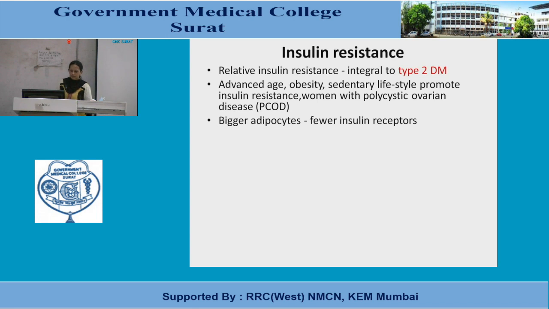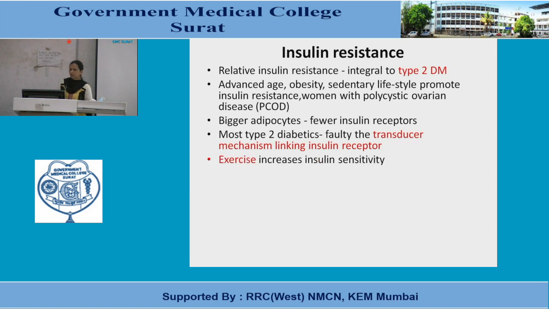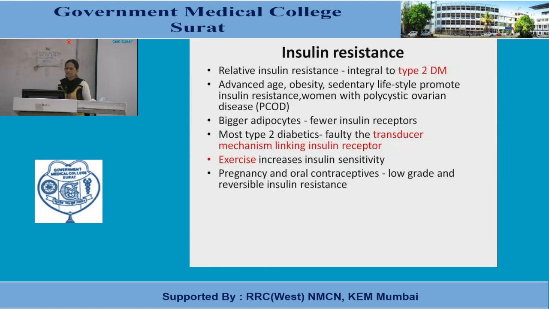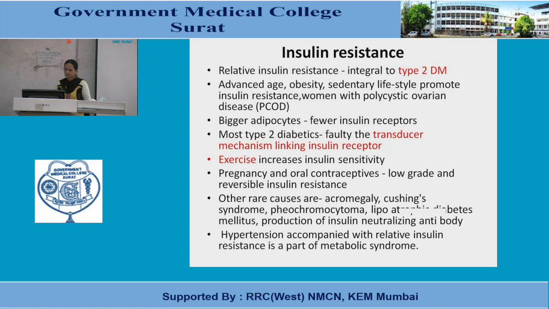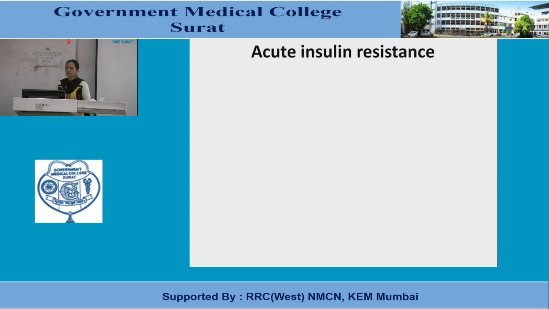Bigger adipocytes, fewer insulin receptors. Most type 2 diabetics have a faulty transducer mechanism linking insulin receptors. So here the signal transduction mechanism is involved rather than a problem with the insulin receptor. Exercise increases insulin sensitivity. Pregnancy and oral contraceptives also can lead to reversible resistance. Other rare causes are mainly related to hormones. Hypertension with relative insulin resistance is a part of metabolic syndrome.